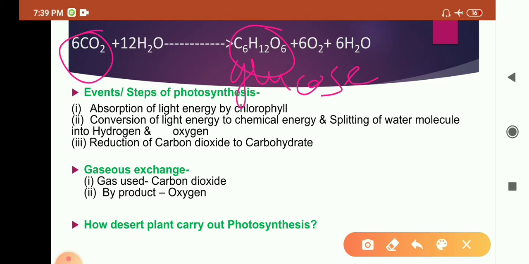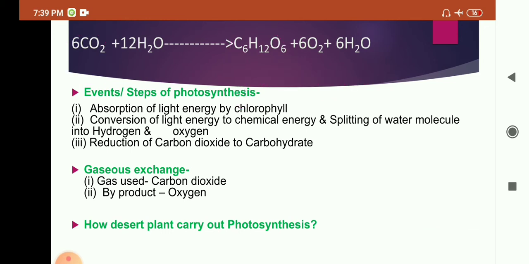These carbohydrates plants utilize for getting energy. Excess carbohydrate is stored in the form of starch. So starch is also a carbohydrate, but it is a complex form of carbohydrate. It is the reserve food, or reserve energy, of the plant.